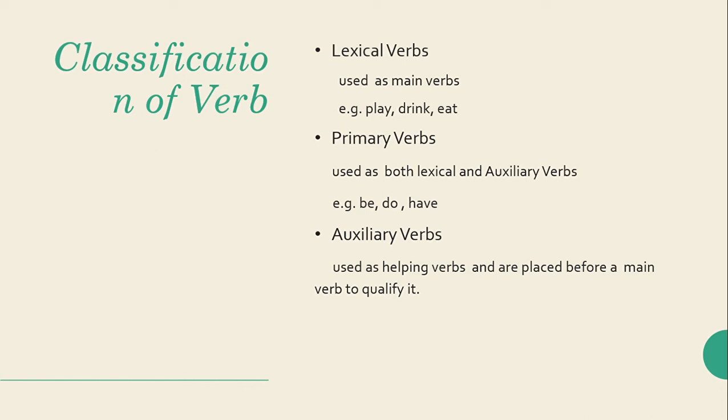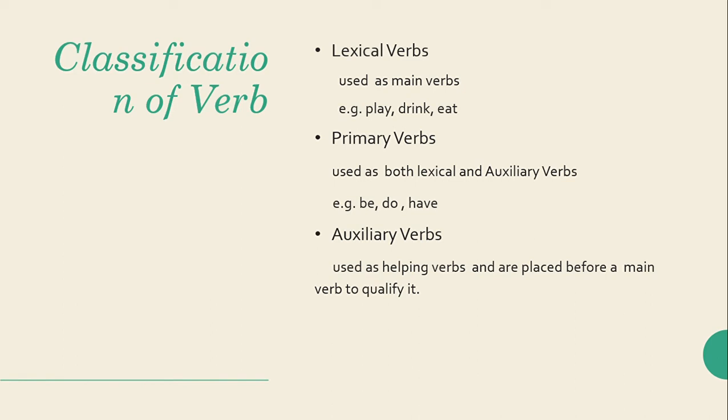Then comes the primary verb. Primary verbs are used as both lexical and auxiliary verbs. For example, be includes was, is, and let's have a look. If I say he is ill, so here is is the form of be, which is acting as a lexical verb, that is, the main verb.